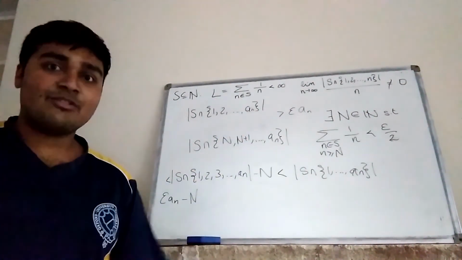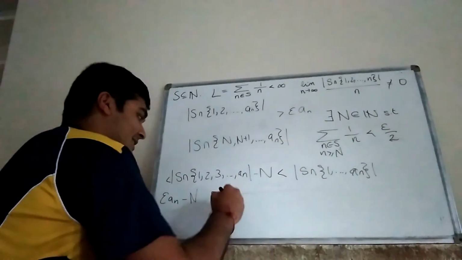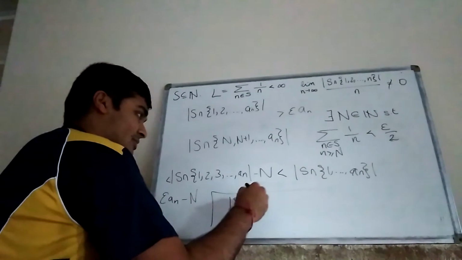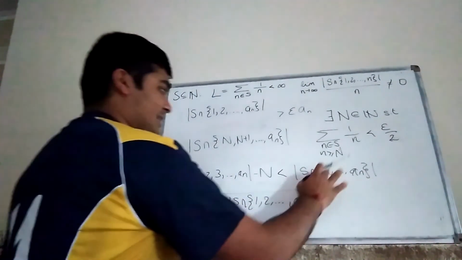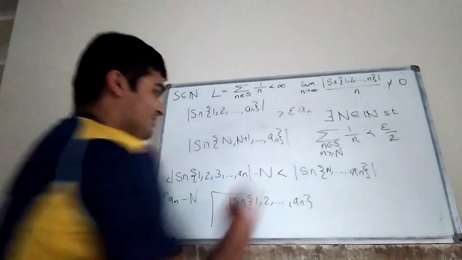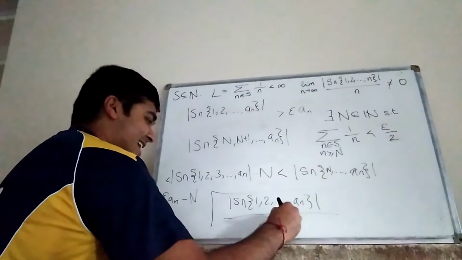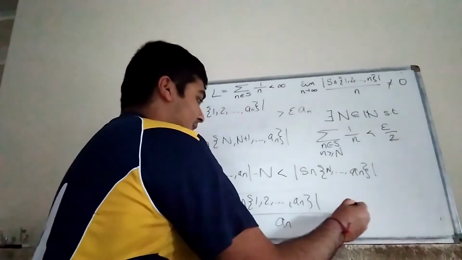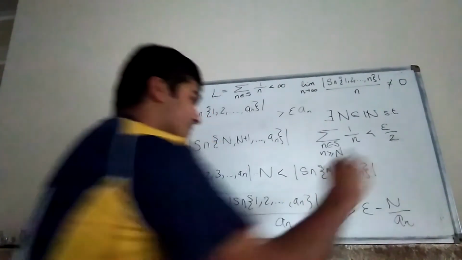Now dividing through by an, I get, let me write it here, this set here, from n up to an, divided by an, is going to be at most epsilon minus n over an.